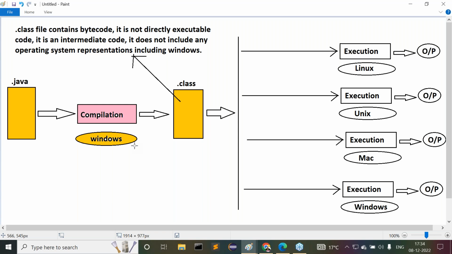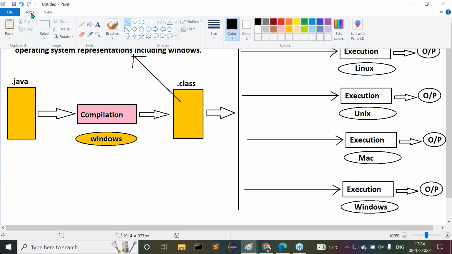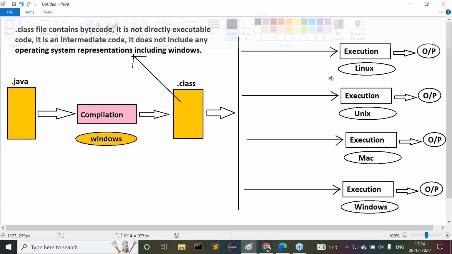Clear? Right. But there is a point here. What is the point I'm telling you? Observe carefully. I'm giving clarity to all of you. Now try to understand it. If we want to execute our program in a Linux operating system, that .class file must have Linux representations.